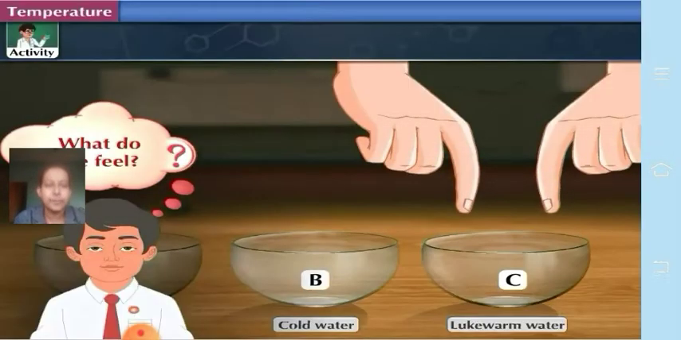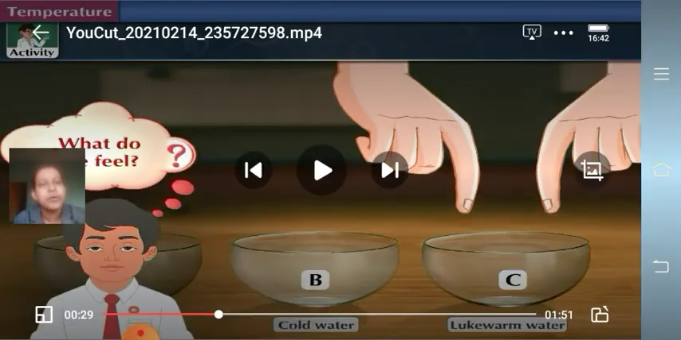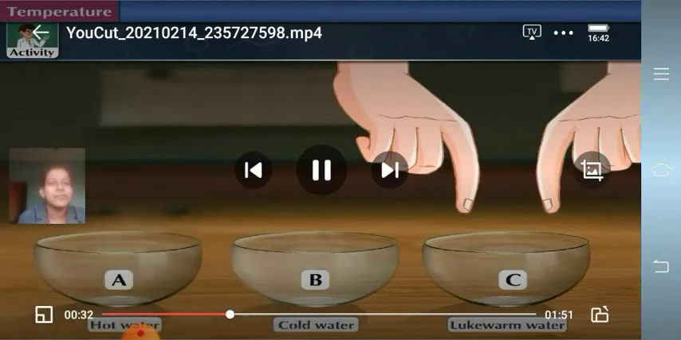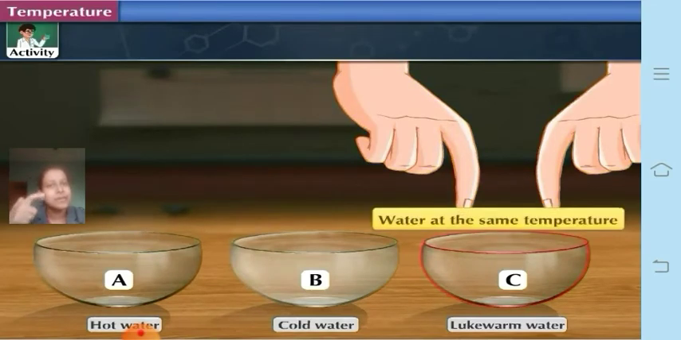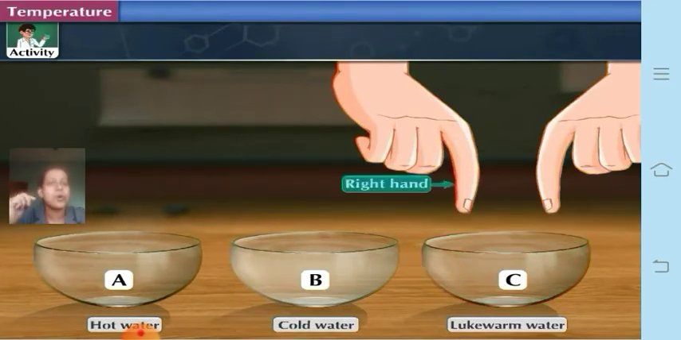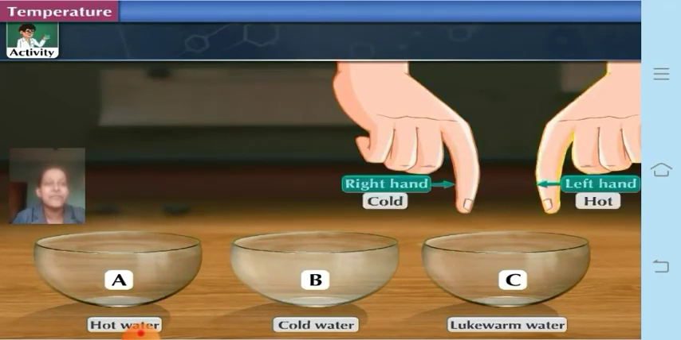Now what do we feel? Suppose we keep the right hand in the hot water, A, and the left hand in the cold water, B, for some time, that is for 1 minute, and then put both hands in the lukewarm water. What do we feel? We find that after some time, the right hand will find that the water is cold. In the lukewarm water, it is at the same temperature, but the right hand will find it cold and the left hand will find it hot.